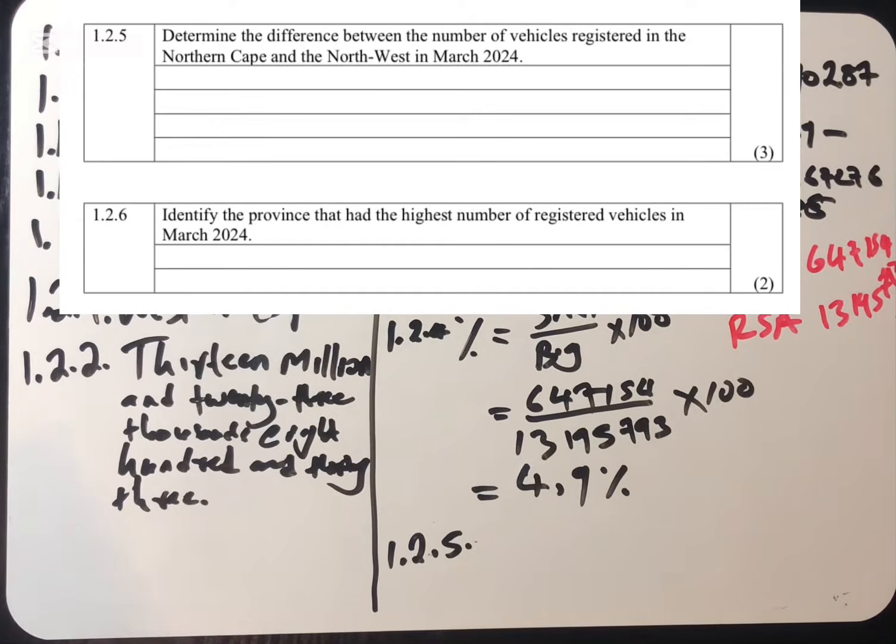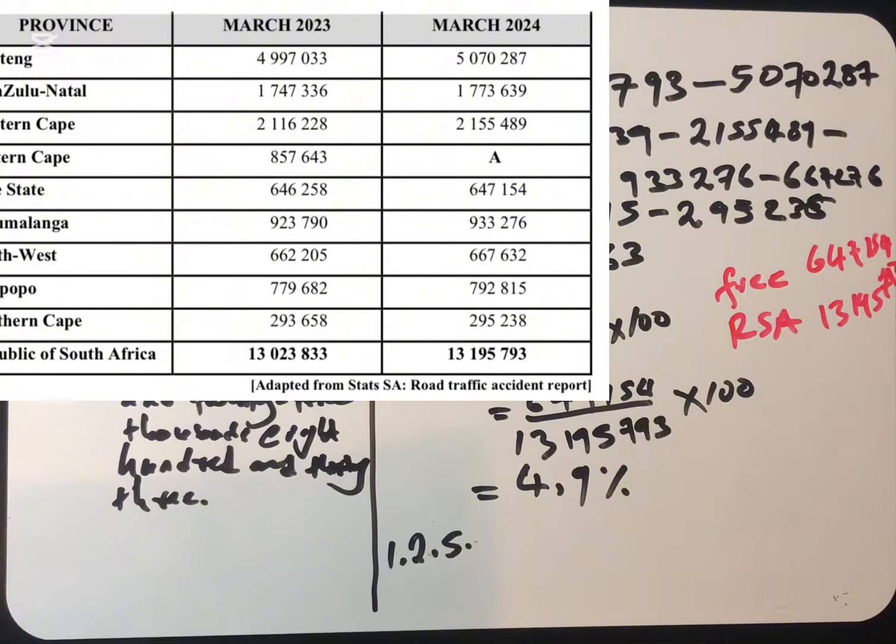1.2.5, it says: determine the difference between the number of vehicles registered in the Northern Cape and the Northwest in March 2024. So we just have to go to these two provinces, only use the column of 2024, and find the difference between them. It's a very simple, level 1 question.